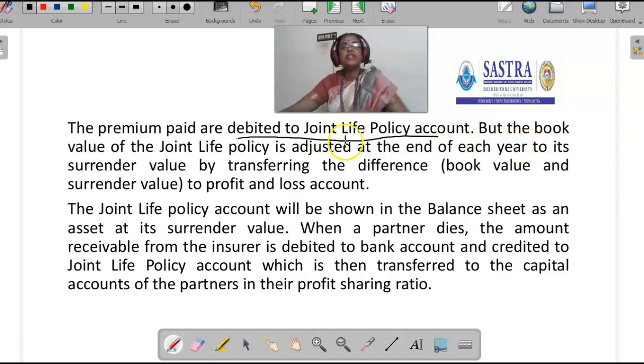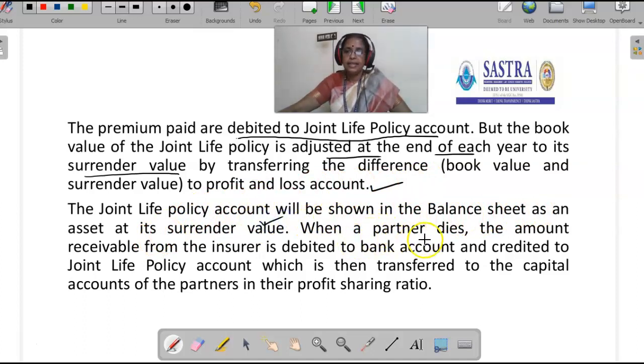But the book value of the joint life policy is adjusted at the end of each year to its surrender value by transferring the difference between book value and surrender value to P&L account. They compare every year the book value of the insurance policy and the surrender value of the insurance policy. The difference amount should be transferred to P&L account. The joint life policy account will be shown in the balance sheet as an asset at this surrender value.